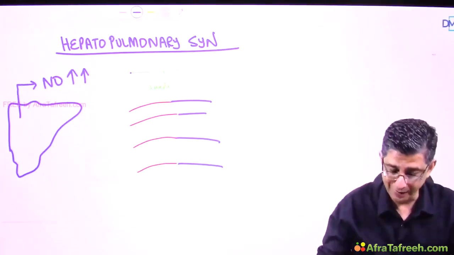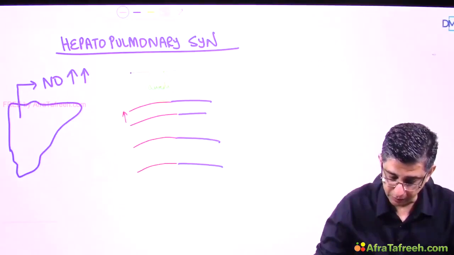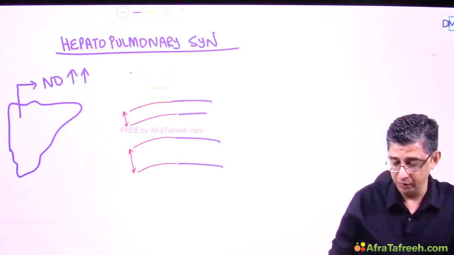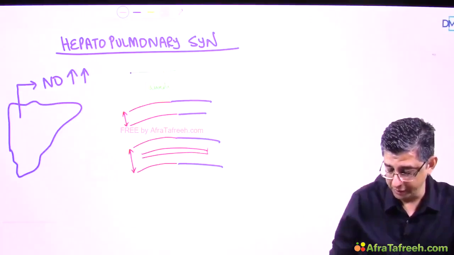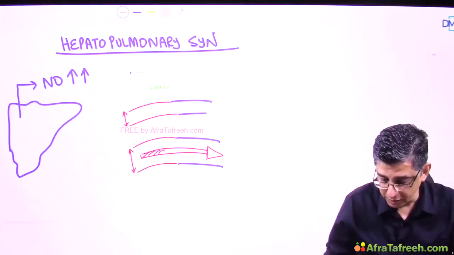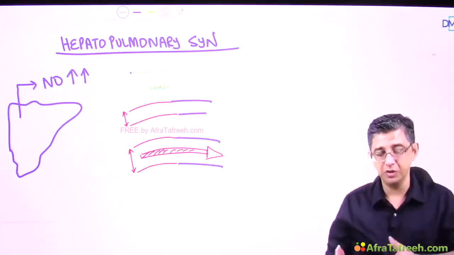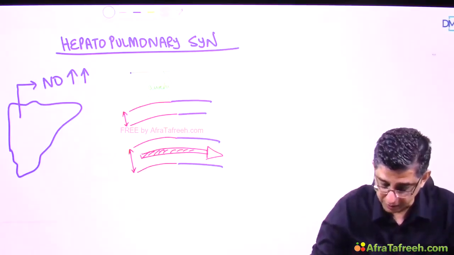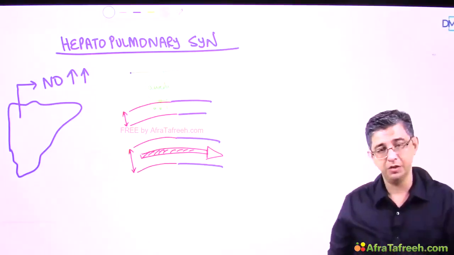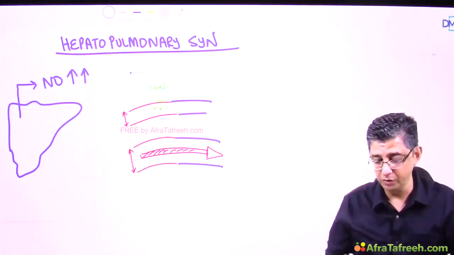You can see that as compared to the earlier caliber of the blood vessel, now the caliber is increased, so the blood will rush through this dilated blood vessel, and the chances of oxygenation of RBCs inside the blood vessels would be lesser. You see, this is a blood vessel where gas exchange is taking place. You can see the diffusion of oxygen.